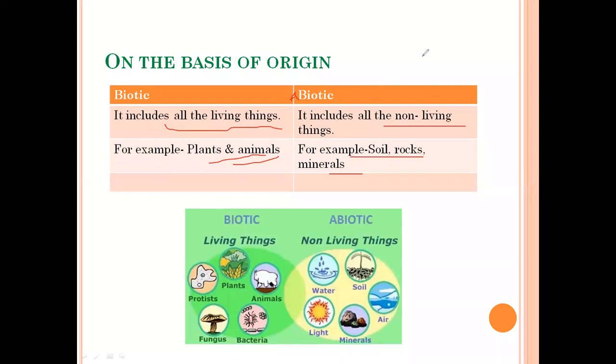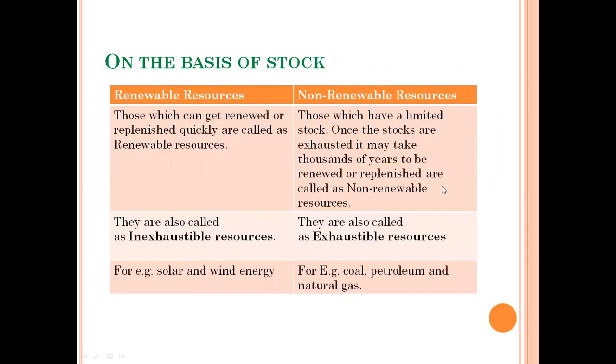Now, the next type of natural resources is on the basis of stock. On the basis of stock, natural resources are divided into renewable resources and non-renewable resources. So what are renewable resources? Those which can get renewed or replenished quickly are called renewable resources.